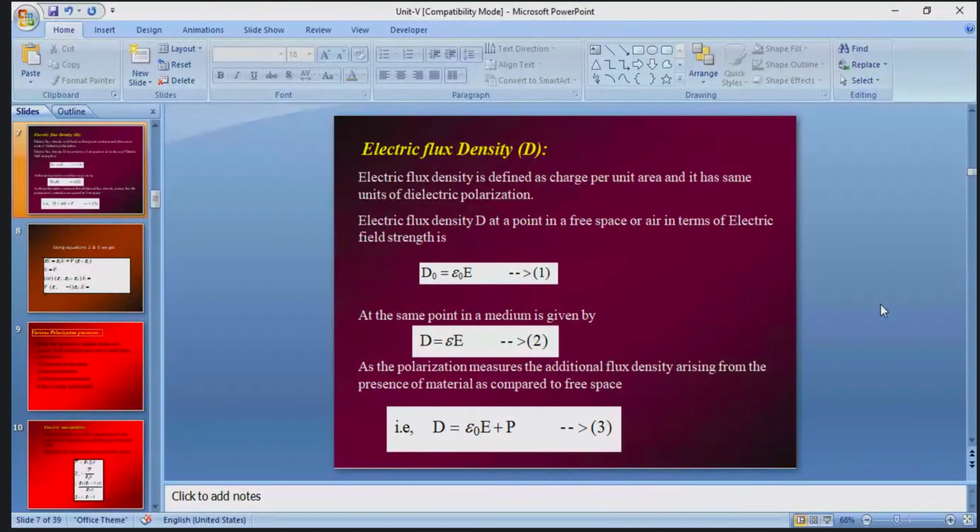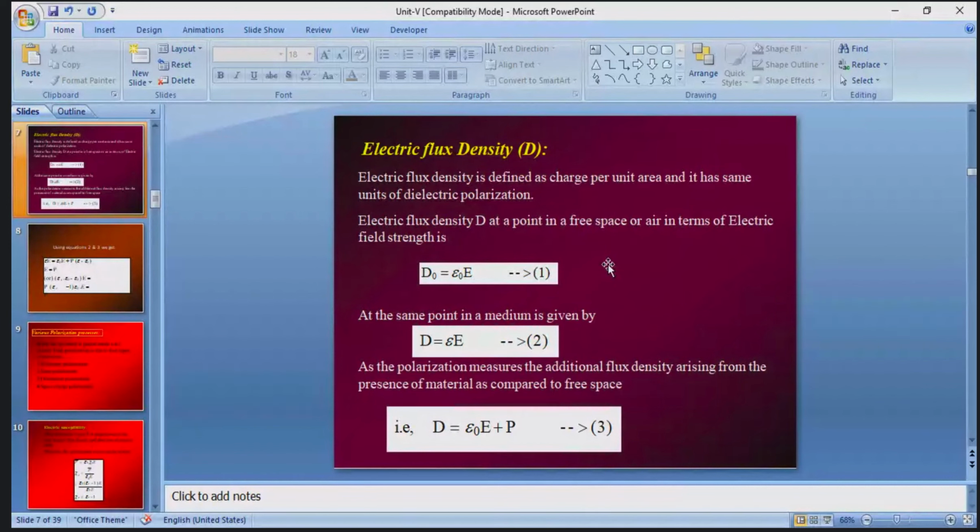If you write only the basic definition, that electric flux density is charge per unit area, they can give 0 marks. So you must write the basic definition and how we get the equations for electric flux density in free space or in air medium, and if additionally polarization occurs between the parallel capacitor plates. You must write down these 3 equations.